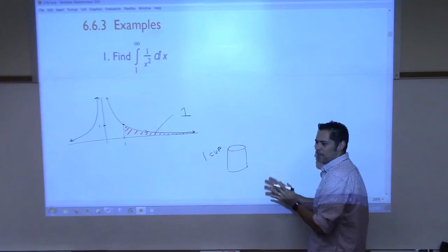So the number that I like to use, any ideas? 0. 0 is always the cleanest number to plug in. So I'll usually pick 0, but you can always pick 1, or if you want to, you can pick pi. It doesn't matter. Just remember you have to plug that number into the antiderivative at some point, so why not pick a number that's easy to evaluate? 0 is always easy to plug in, right? All right, so when we have this case, we split it into two.